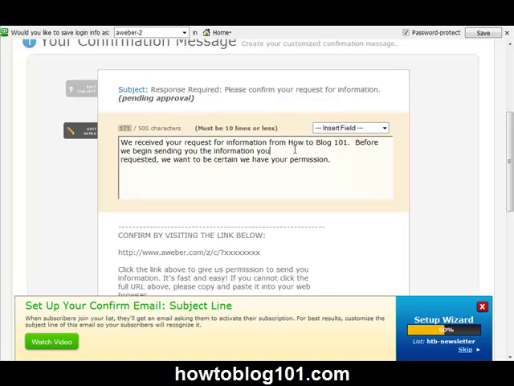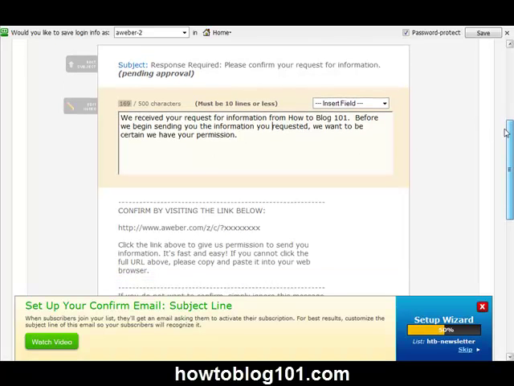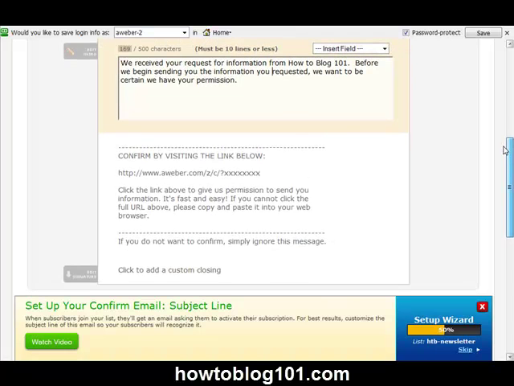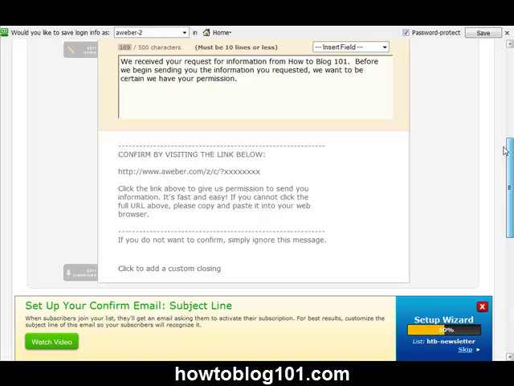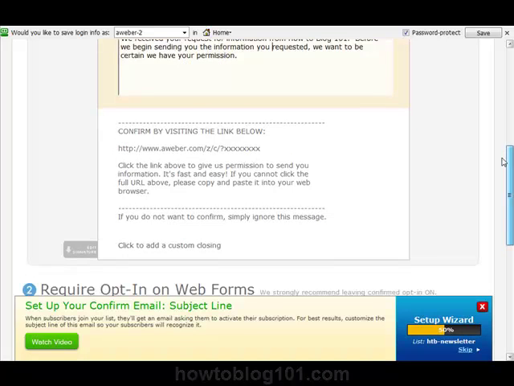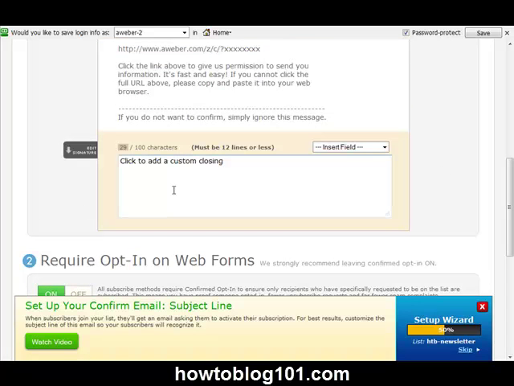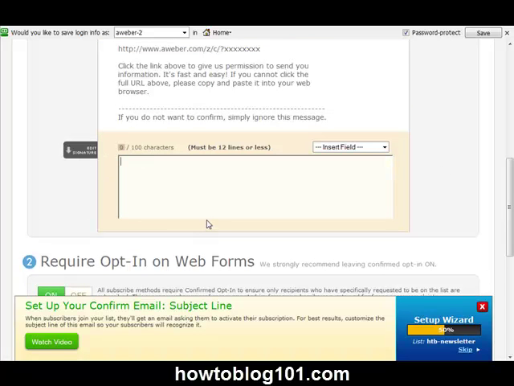Before we begin sending you the information you requested, we want to make sure basically that we have the permission. Now, I would recommend that you change this and make it a little bit more personable if you choose. But again, for the sake of time, I want to show you the simplest way to set this up. You don't have to change anything in that box if you don't want to change anything at all. If you want to add a custom closing, right here where it says Edit Signature, I'm going to click on there, and I'm simply going to say, keep it simple, your partner in success. Put my name and that phone number.